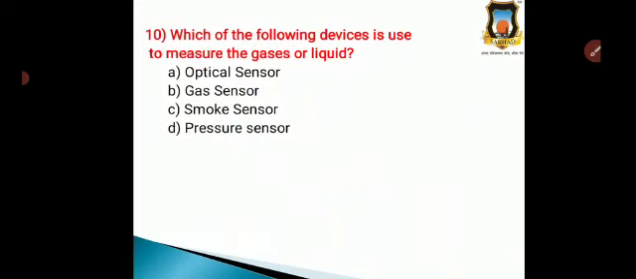Question number 10. Which of the following devices is used to measure gases or liquids? Option A, optical sensor. Option B, gas sensor. Option C, smoke sensor, and option D, pressure sensor. So which device is mostly used to measure gases or liquids? Yes, so the correct answer is option D, pressure sensor.